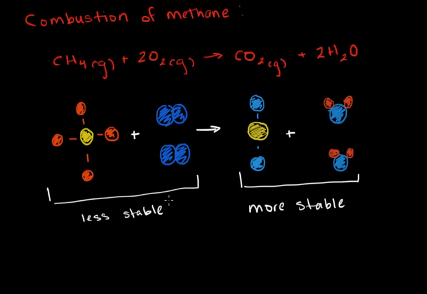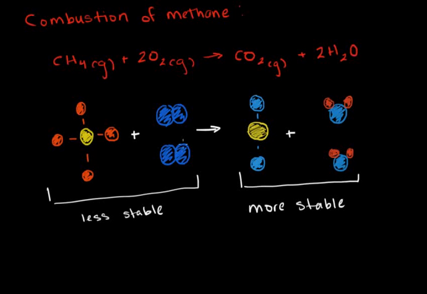What does stable really mean? When we talk about stability, we're just talking about stronger bonds. So in total, when we sum up the strength of methane bonds and the strength of oxygen gas bonds, and compare them to the strength of carbon dioxide bonds and water bonds, these bonds are stronger. They have more energy. What does that really mean?